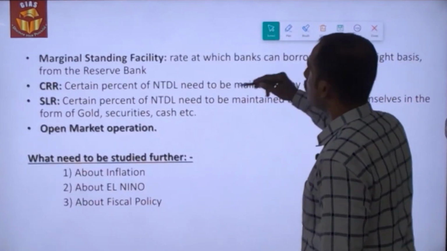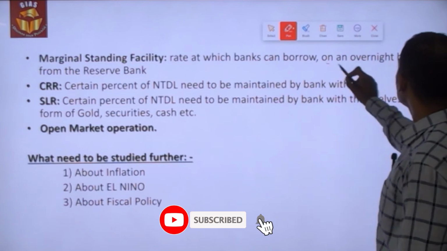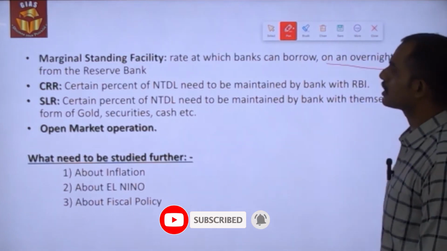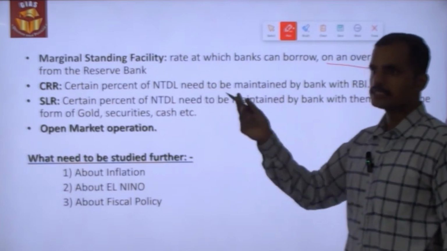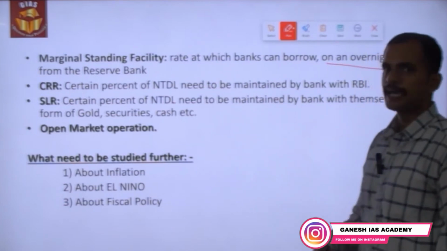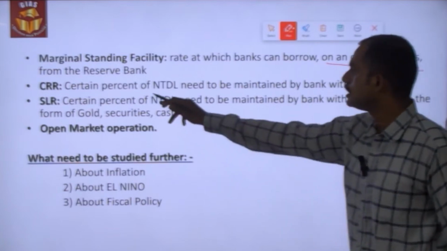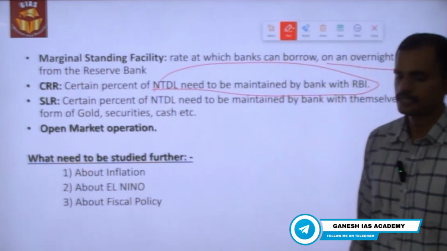Fourthly, marginal standing facility. It is the rate at which banks can borrow on an overnight basis from the Reserve Bank. And then CRR and SLR. First, cash reserve ratio is a certain percentage of net time as well as demand liabilities needed to be maintained by banks with the RBI.